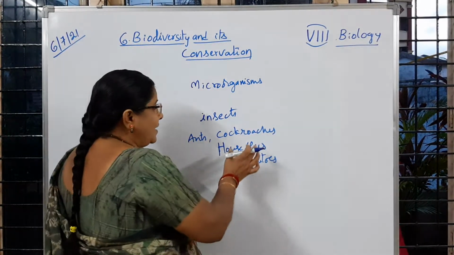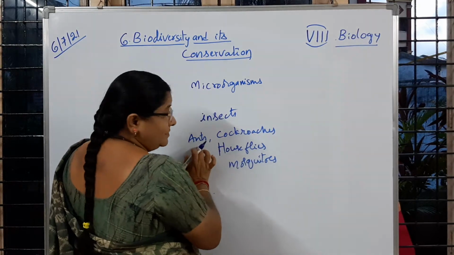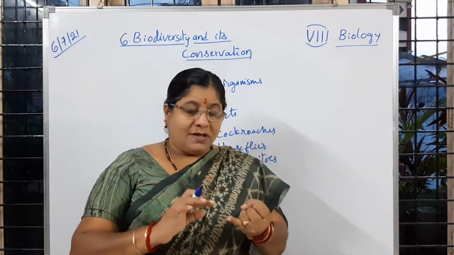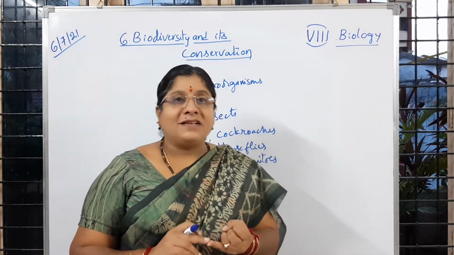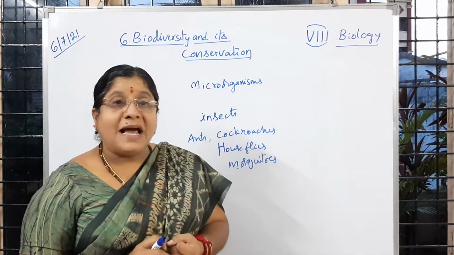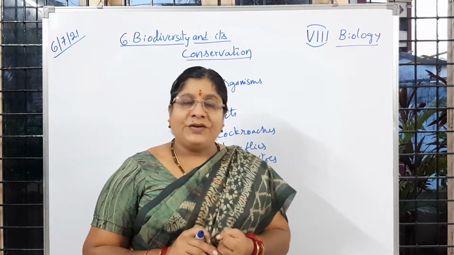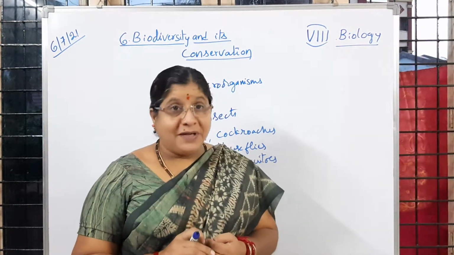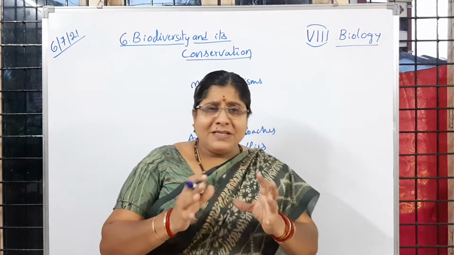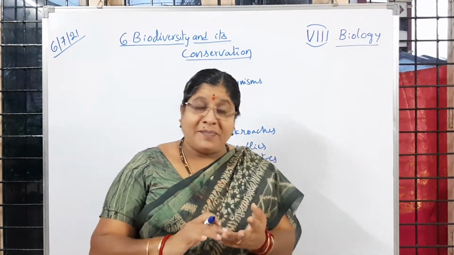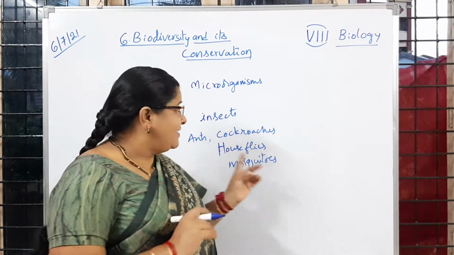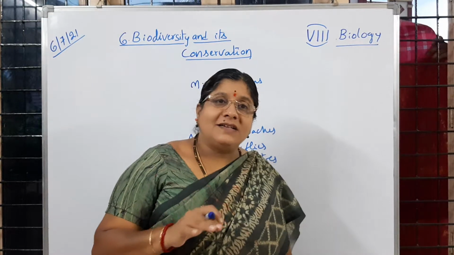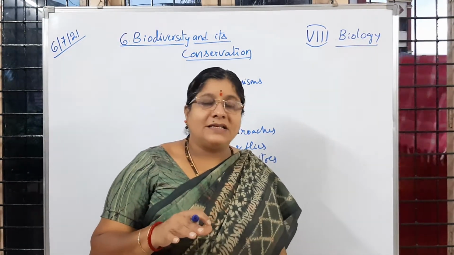Now if you take 2 ants only. So some ants are red in color, some ants are black in color. You can observe, is it not, children? Some ants are very much smaller, some ants are a little bit bigger. So you are observing some differences in size, shape, color. But whatever it may be, all the insects have some common features. Common characters are there. So what are the common characters?